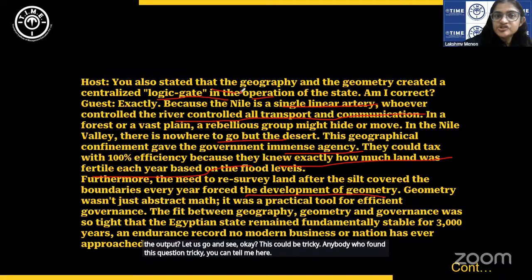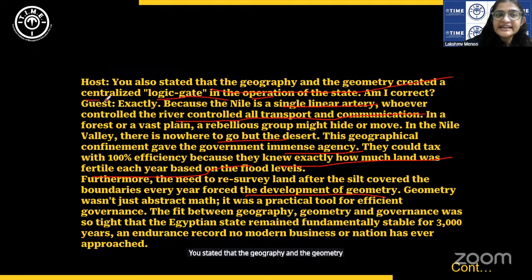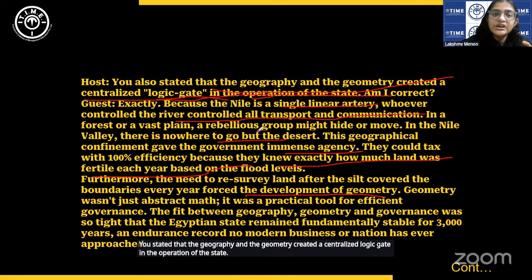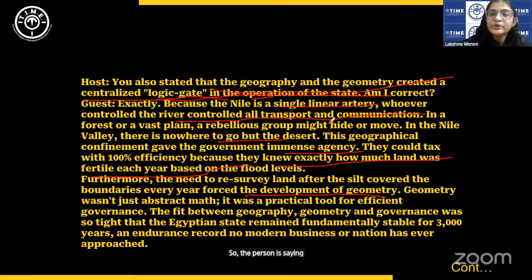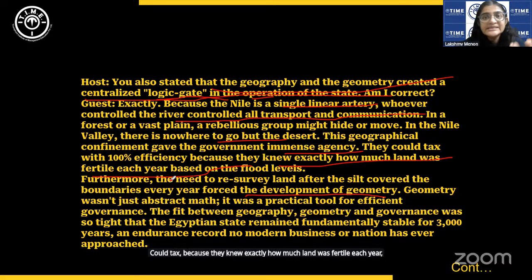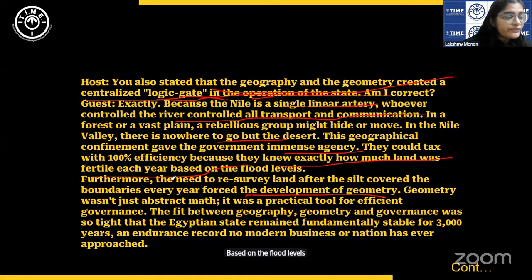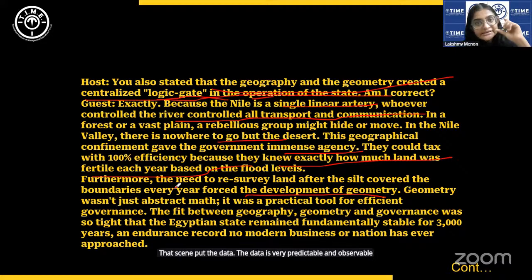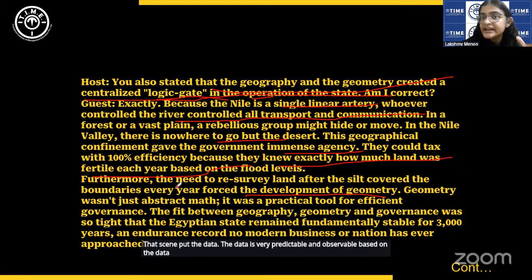You stated that the geography and the geometry created a centralized logic gate in the operation of the state. So the person is saying exactly. Okay, the Nile controlled everything and the government could tax because they knew exactly how much land was fertile each year based on the flood levels. So that is the input, the data. The data is very predictable and observable. Based on the data, they decide what to do.